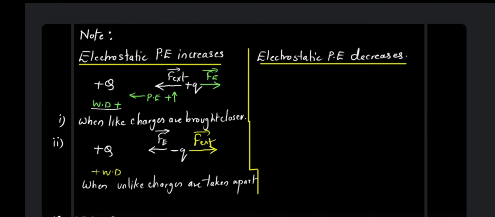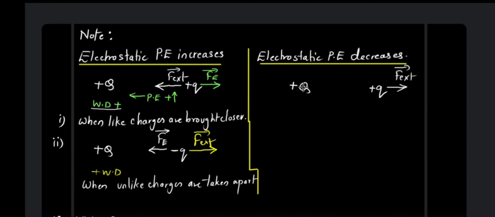Okay, now let us come to this part and see when the electrostatic potential energy is going to decrease. Obviously when the work done is going to be negative. So supposing I have a positive test charge and a positive source charge, and I apply the external force like this.